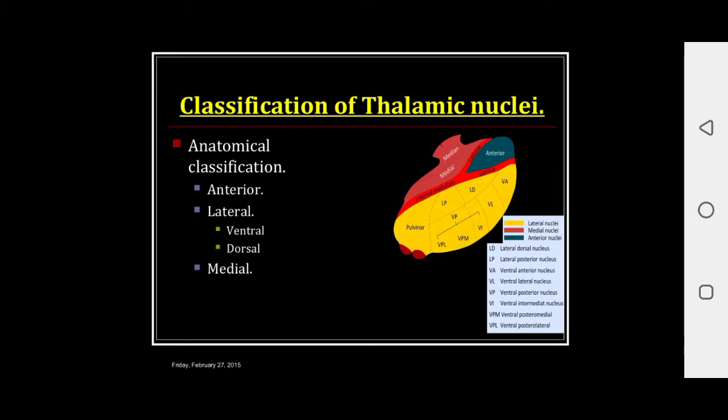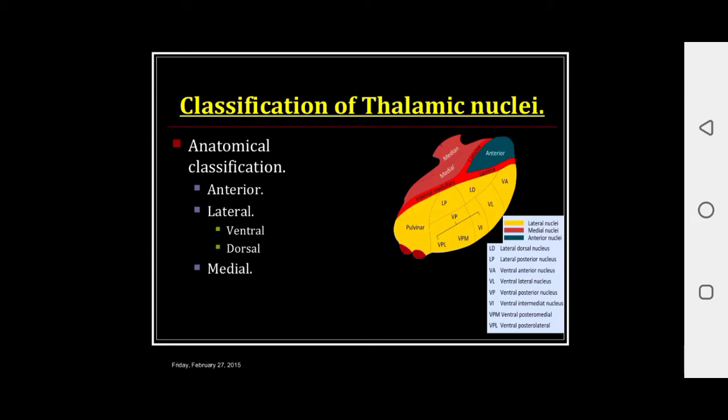Come to the medial group. Medial group of nuclei is divided into two parts, the dorsomedial nuclei and the midline and interlaminar nuclei. You can see in the picture. And third comes the anterior group of nuclei. The anterior group of nuclei is further divided into three groups, that is anterior ventral, anterior dorsal and anterior medial.